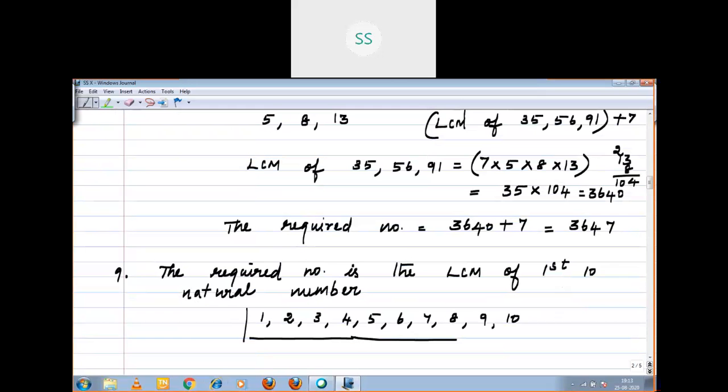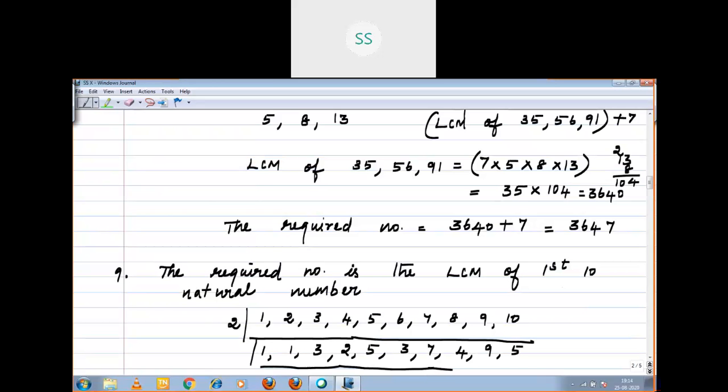First, you should start with 2. 2 is a prime number, right? If the number is not divisible by 2, you write it as such. 1, 1, 5, 3, 7, 2, 9, 5.